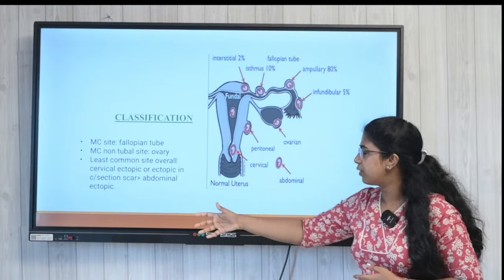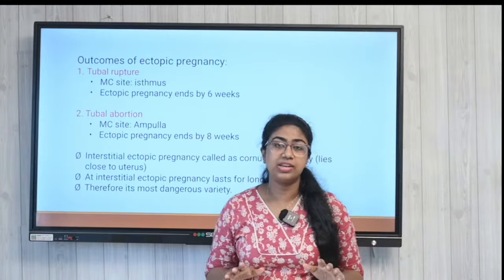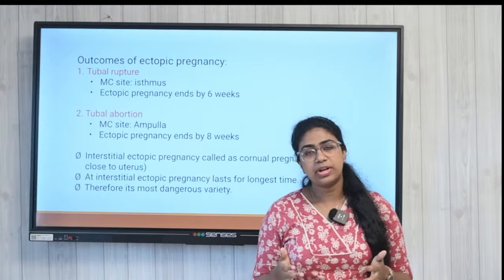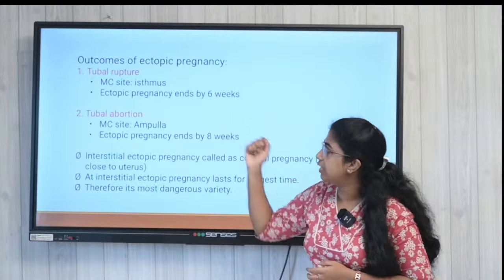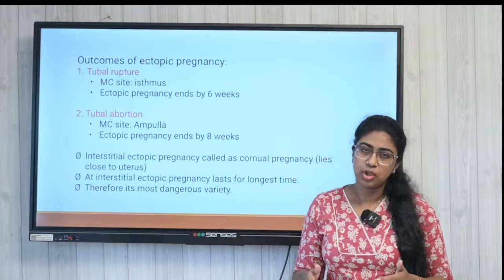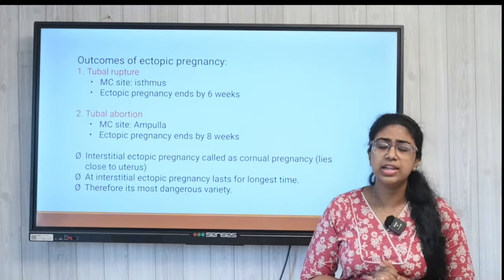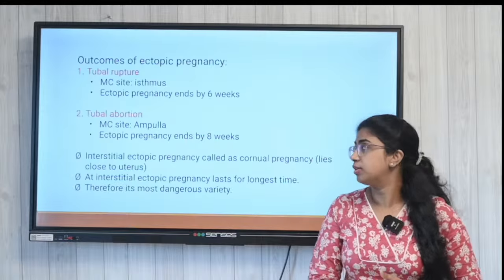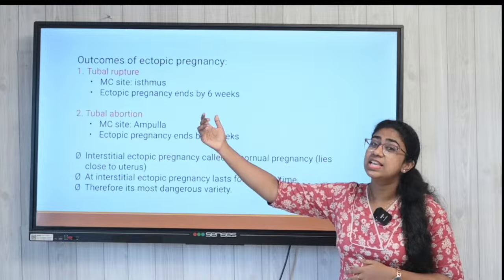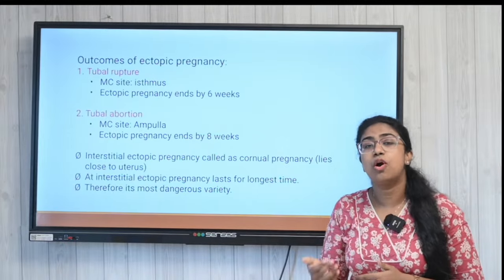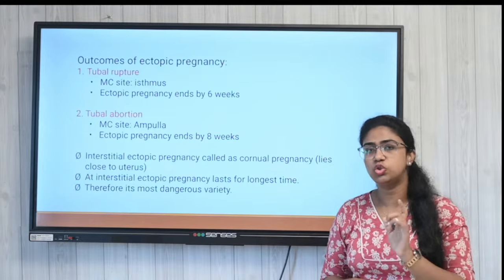This is the classification. And regarding the outcome of an ectopic pregnancy, it can have a tubal outcome, right? A tubal outcome can be a rupture, or there can be an abortion. Suppose in the tube it is going to rupture. What happens then? Most commonly we say the isthmus is the most common site of rupture of ectopic pregnancy in the tubes, right?